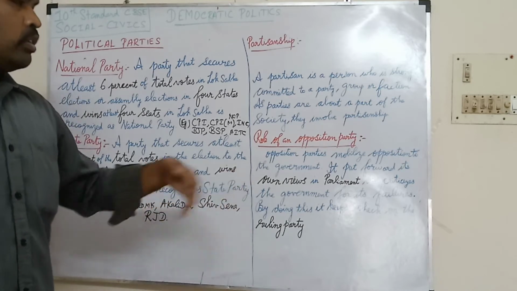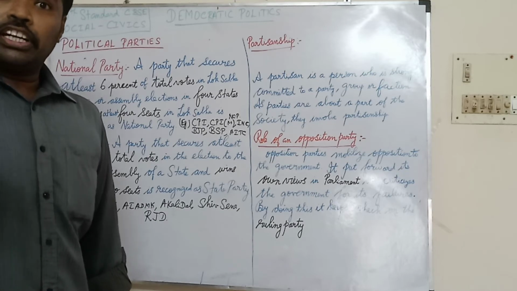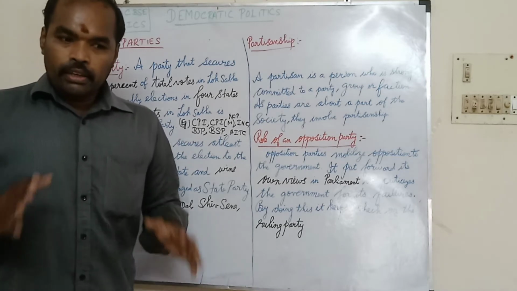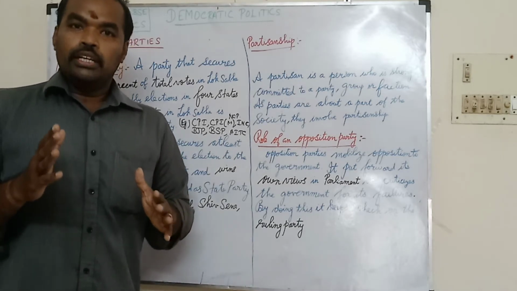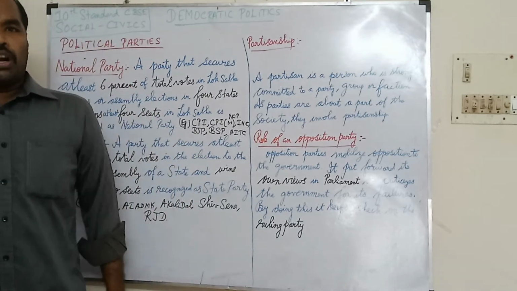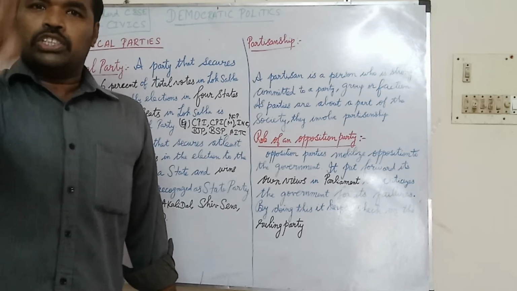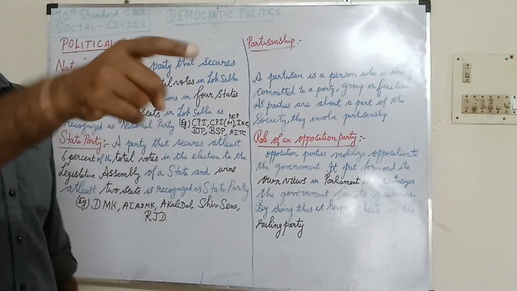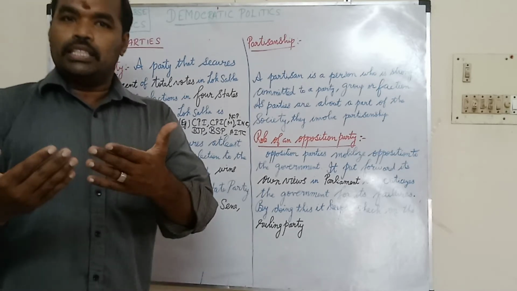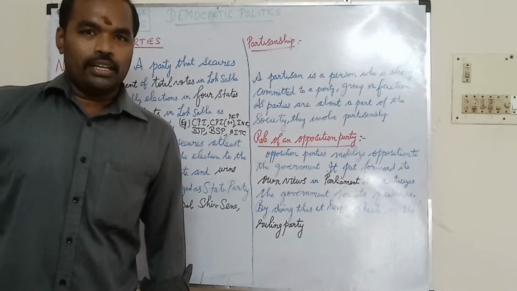They will put their own views, and most of the opposition parties will criticize the government for its failures. Mainly, by doing this, they will be keeping a check on the ruling party. Some of the opposition parties will say this is wrong, this implementation scheme is very wrong, and it will fail. Likewise, the opposition party will point out the ruling party.